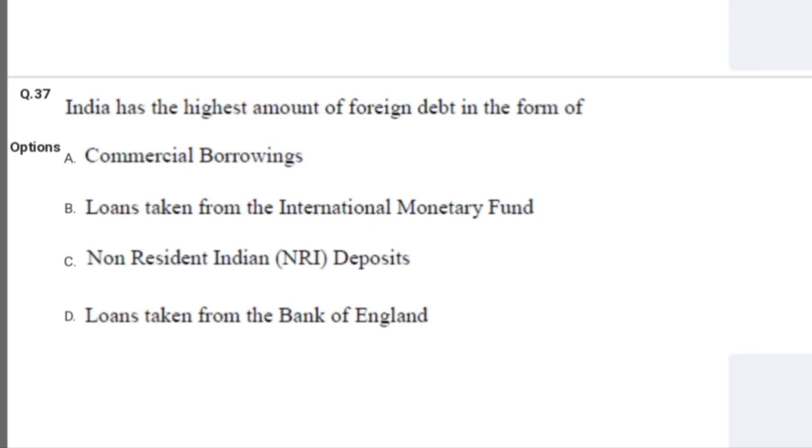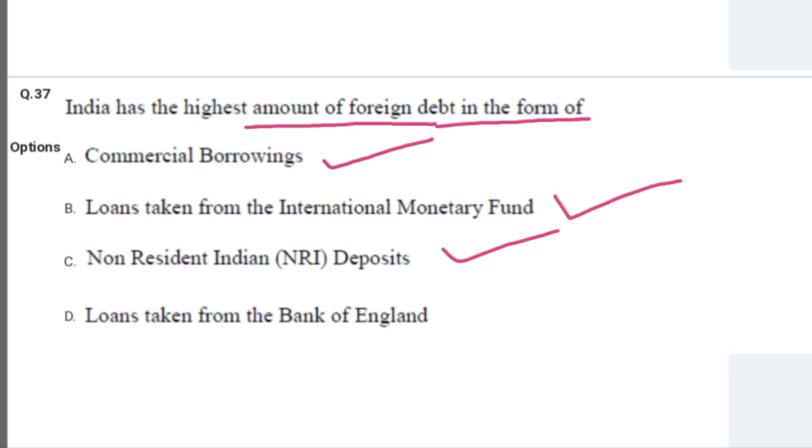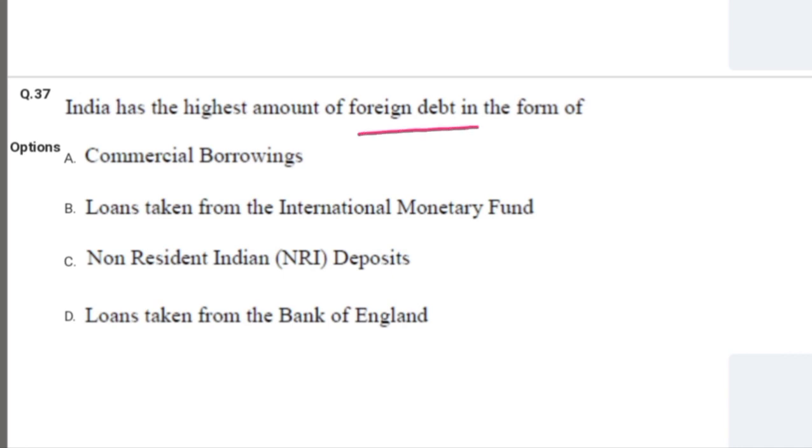Next question is, India has the highest amount of foreign debt in the form of: the options are commercial borrowings, B is loans taken from the International Monetary Fund, C is NRI deposits, and D is loans taken from the Bank of England. So India has the highest amount of foreign debt in the form of commercial borrowings.